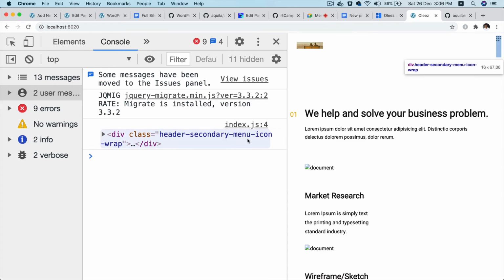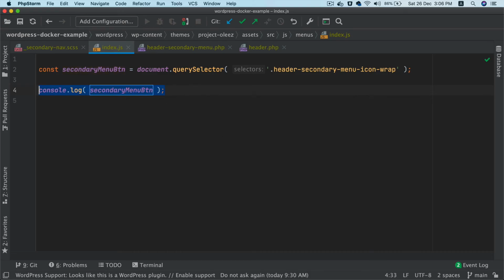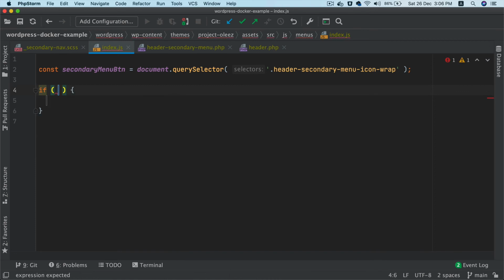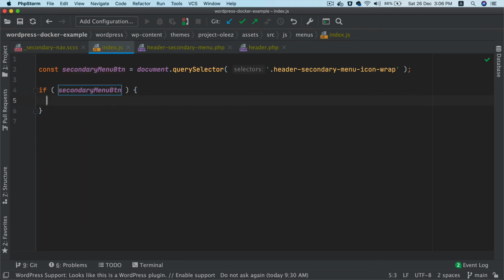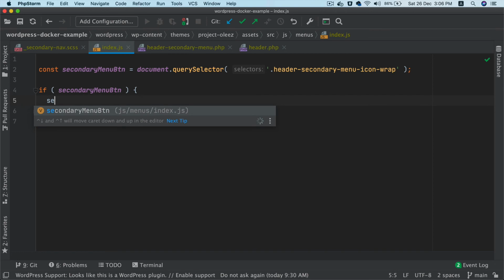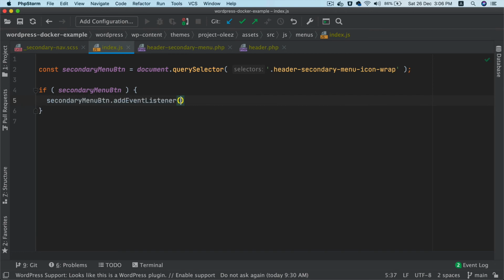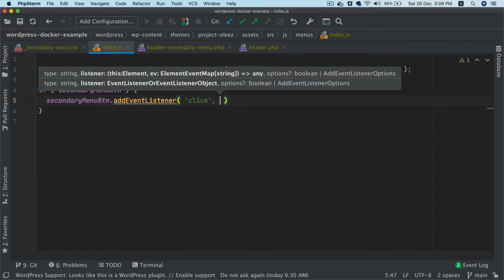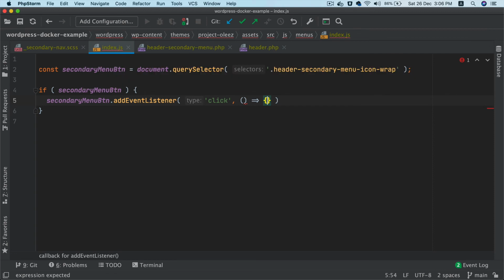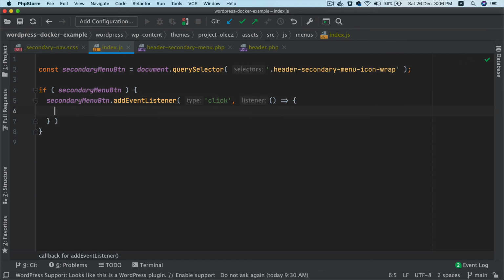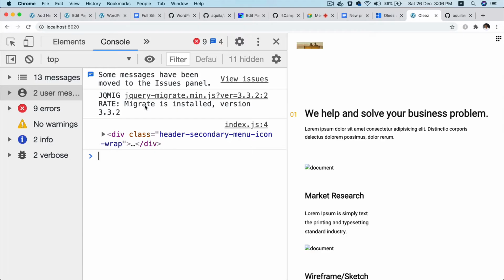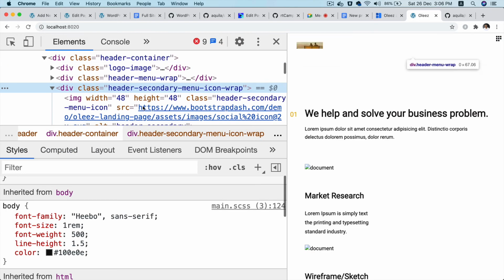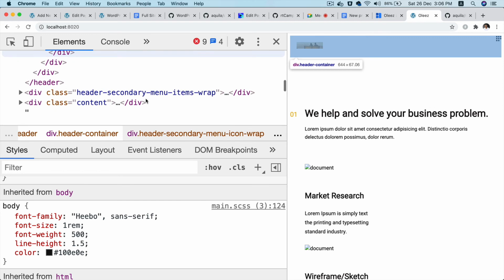All I have to do is add a click event on this. So I'll say if secondary menu button exists, then secondary menu button dot addEventListener. We have done this before. What will be the event? The name of the event is click, and then there will be a function inside this, and that function will be, yeah, you can toggle the class. So which class do we want to toggle? Where is that? This is the one, right?